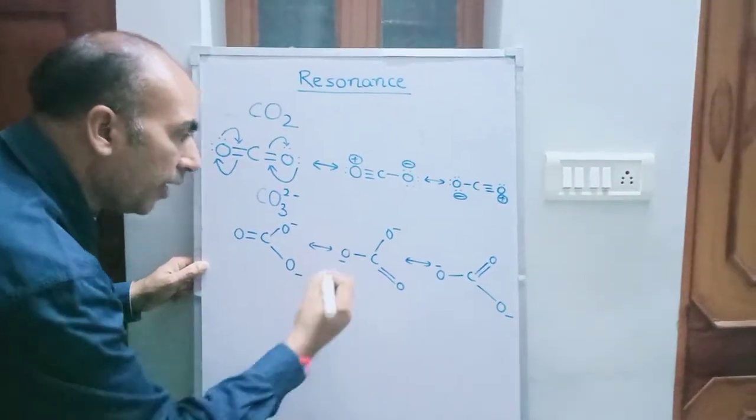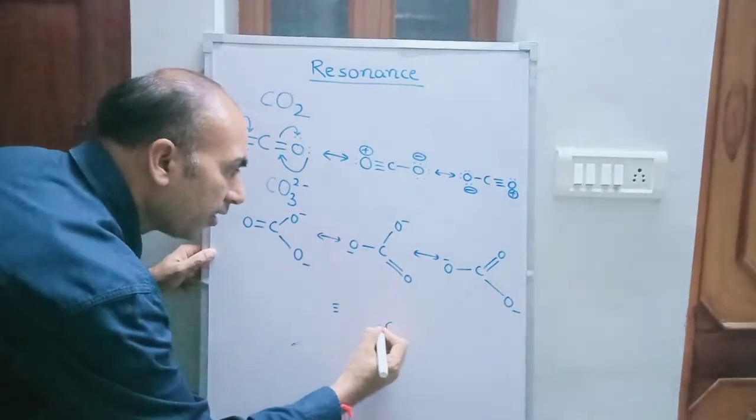If we write the hybrid of these resonating structures, it will be like this.